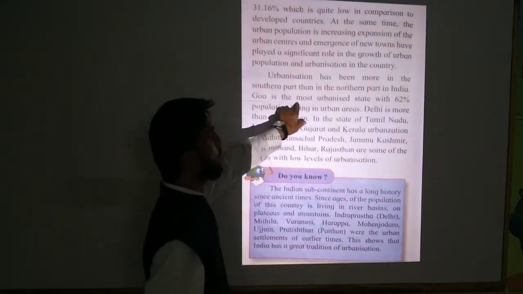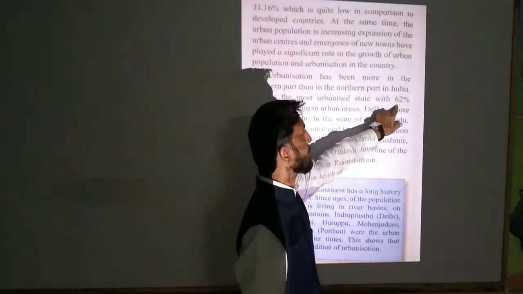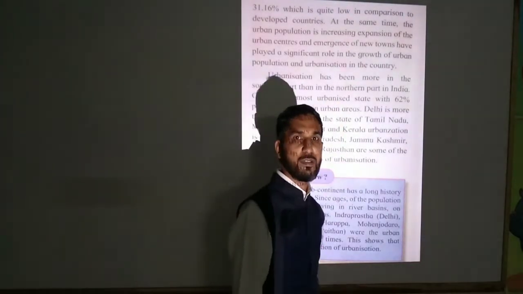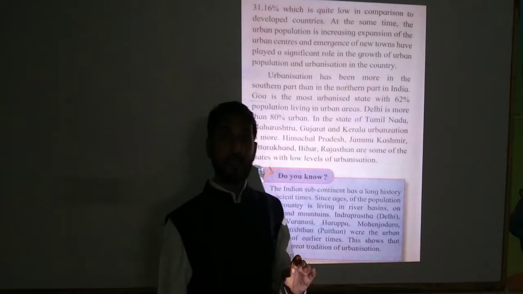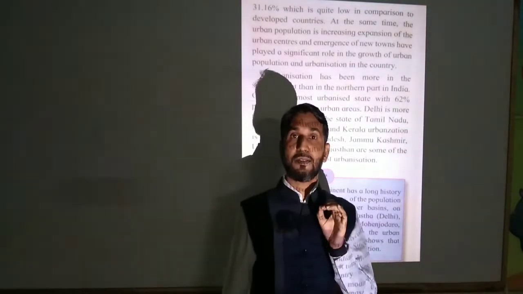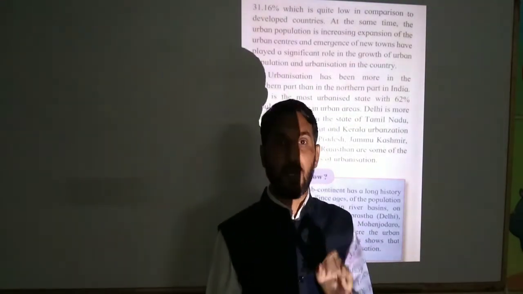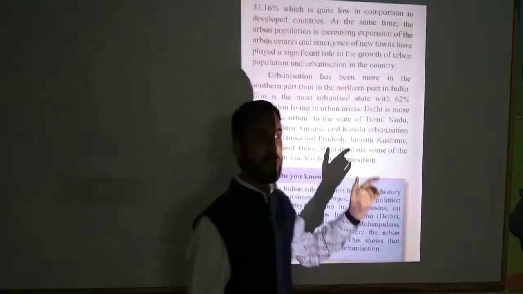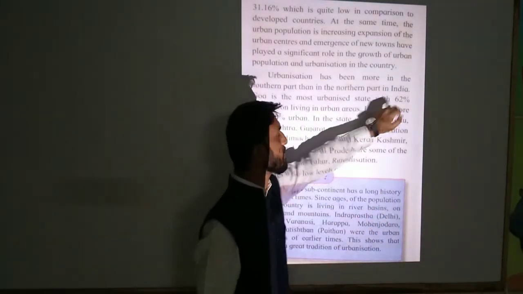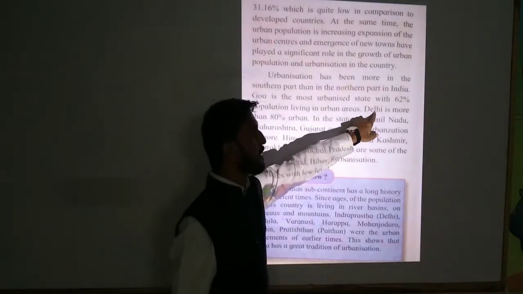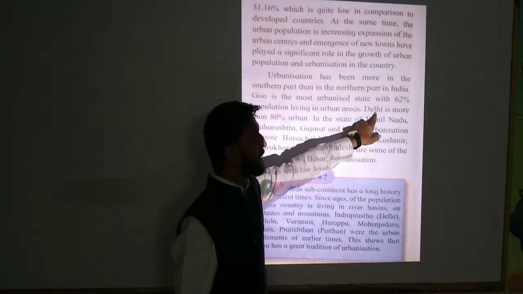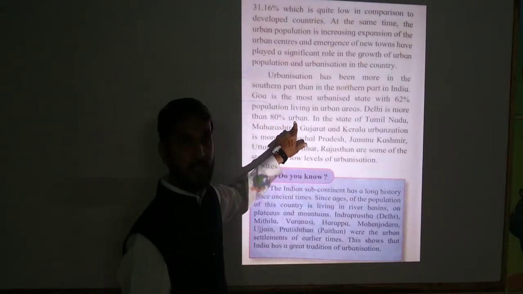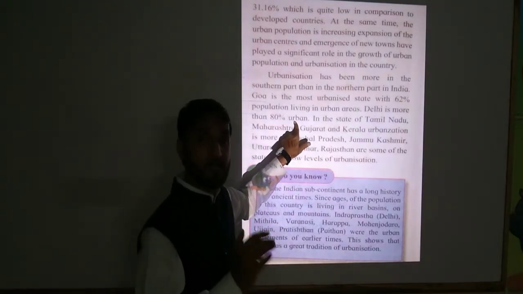So Goa is the most urbanized state with 62% of its population living in urban areas. Students, can you understand this point? 62% urbanization in Goa. It means the southern part of our India, if we see. Now in the north, if we see, Delhi is more than 80% urban.